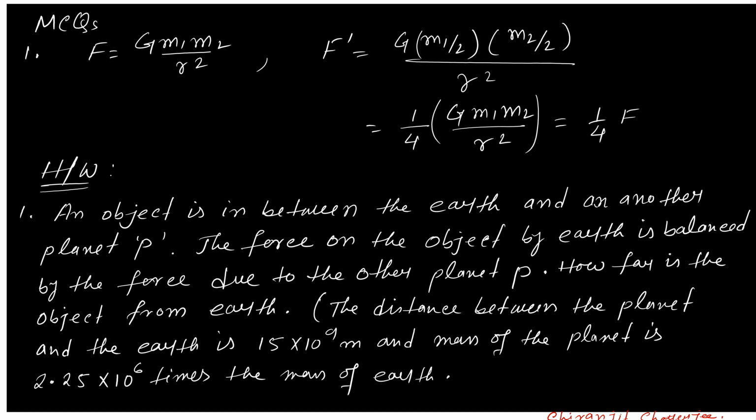Now this is the calculation of the first term. Now I am giving you one homework which you will try at home. An object is in between the earth and another planet P. The force on the object by earth is balanced by the force due to the other planet P. How far is the object from earth? The distance between the planet and the earth is 15 into 10 to the power 9 meter, it is given. And the mass of the planet is 2.25 into 10 to the power 6 times the mass of the earth.